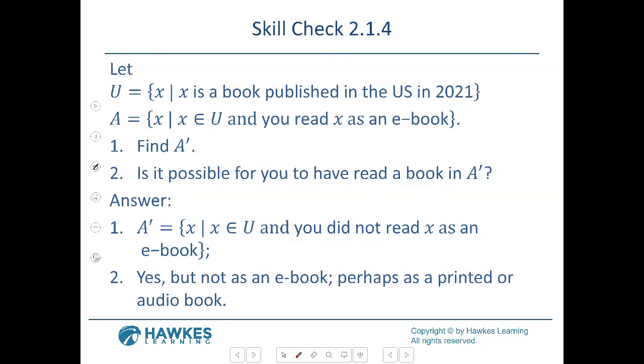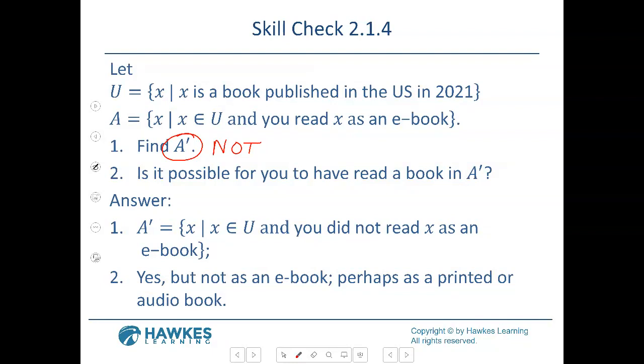So again, let's reiterate. What's the opposite of A? Just not reading an ebook, and I'm okay with that. Just didn't read the ebook. So is it possible to have read a book in that? Yeah, because you could have read different types of books, the printed or the audio. So that's what we want you to know. If you see the A with this, your key thing is not. What is not in that situation? That's what you want to know. They just give you situations to make you read and get all into it. So maybe they're a little better with the Venn diagrams. We have some, I think.